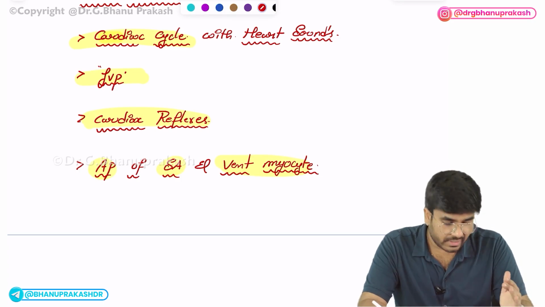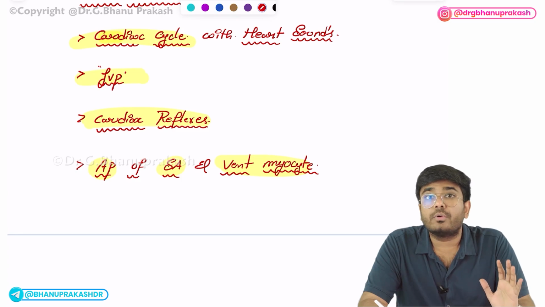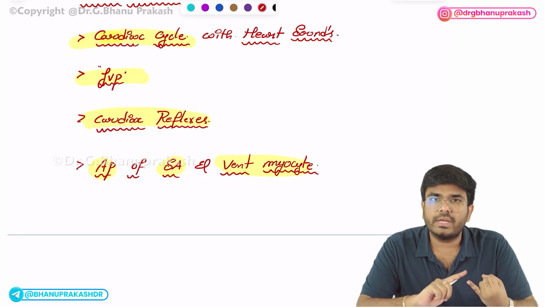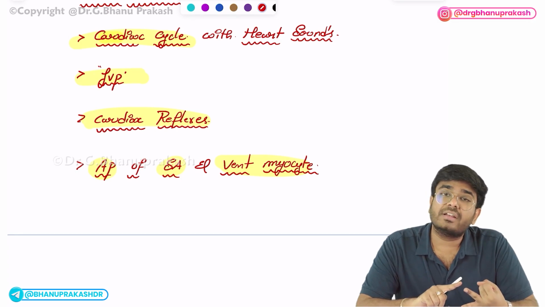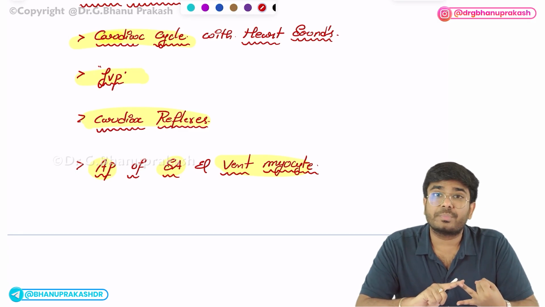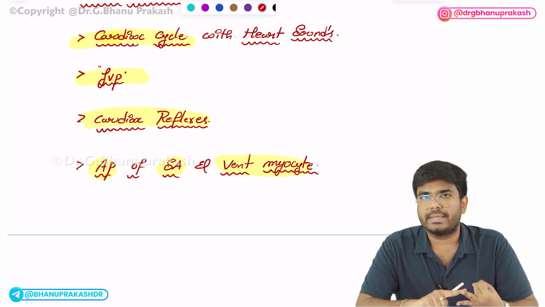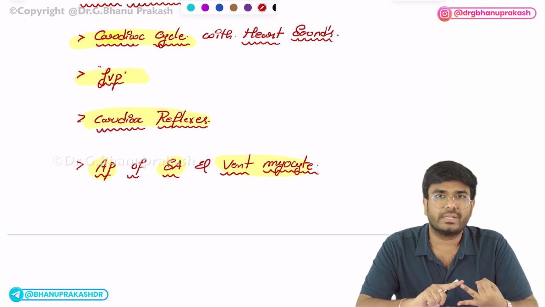Apart from them, once you are good with this, also cross check whether you are good at the concepts of preload and afterload, baroreceptor reflexes. Where are the baroreceptors located? What are the afferents in the baroreceptor pathway? What is the center in the baroreceptor pathway? Baroreceptors are sensitive to what regarding the BP? BP and baroreceptor reflex you should be good at.